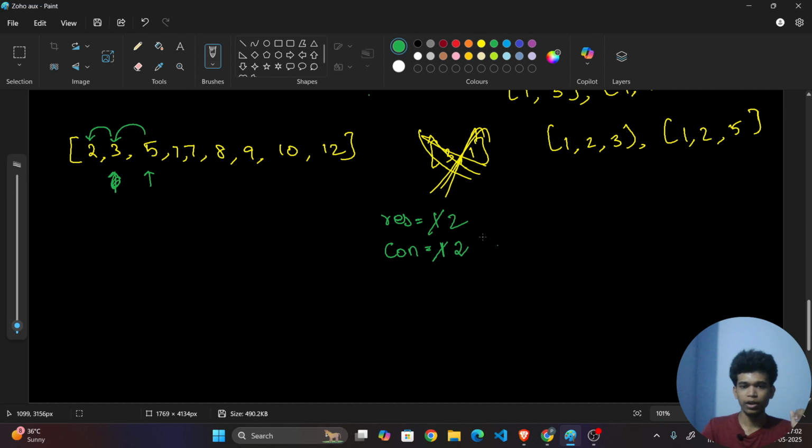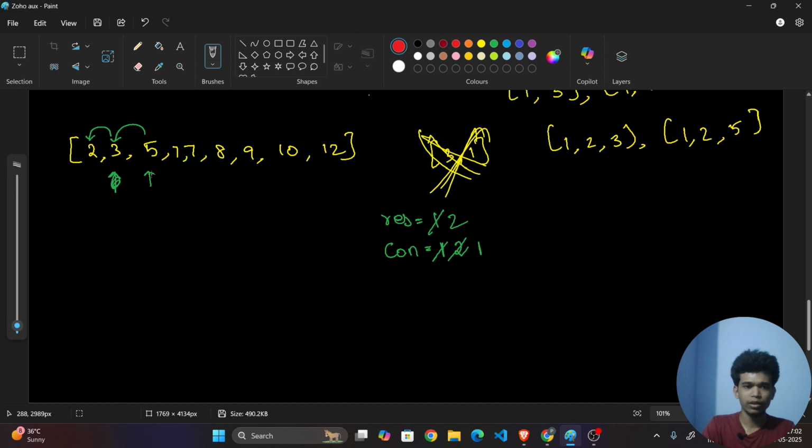So what should I do? I should make my consecutive back to 1. It means I'm going to a new subsequence where 5 is the starting point of the consecutive numbers. Okay, and I'm taking the maximum among this. 2 is the maximum among this, so we don't want to do anything.